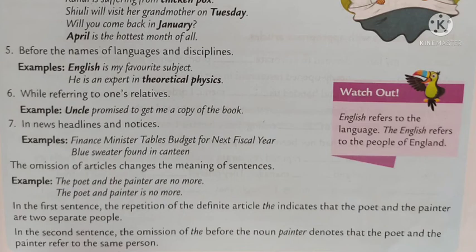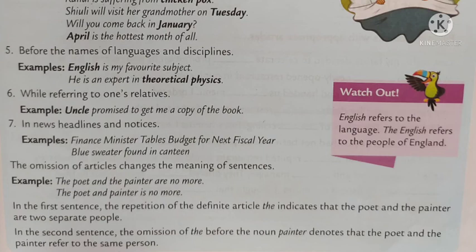Okay, now let's move on to the sixth one. While referring to one's relatives, you can see the example given in your text. Uncle promised to get me a copy of the book. We don't say the uncle, okay? We are referring to our relatives. Okay, next one, the seventh one: in news headlines and notices. Before the headlines and before the notices also, we don't use the, a or an.